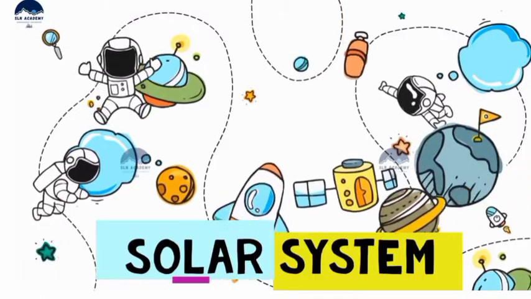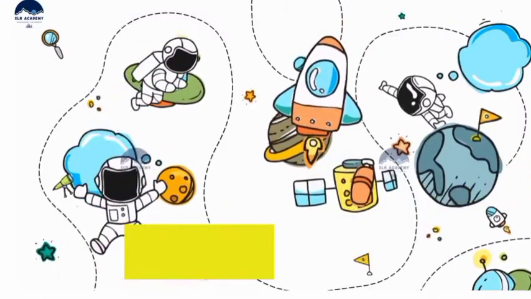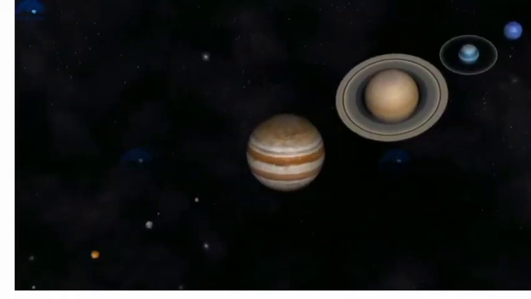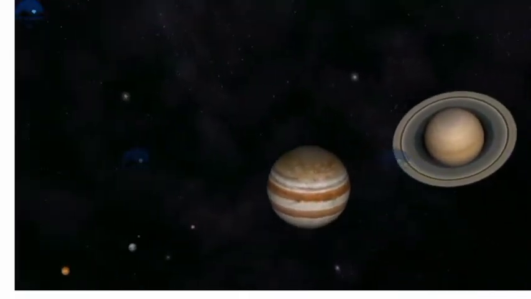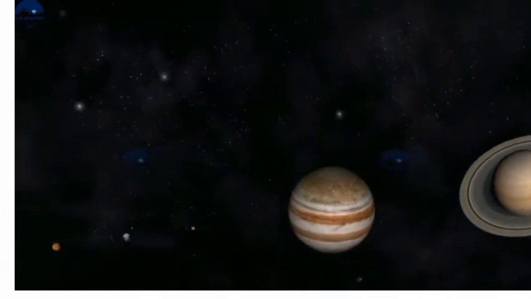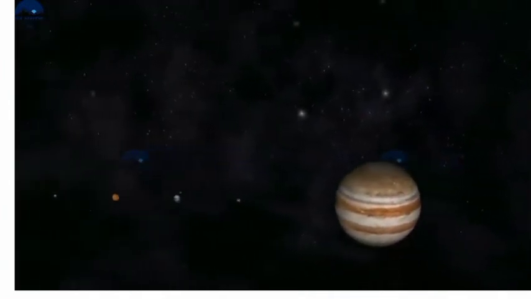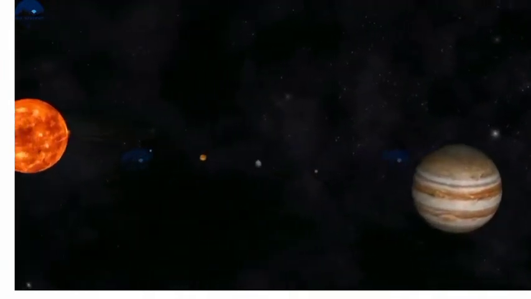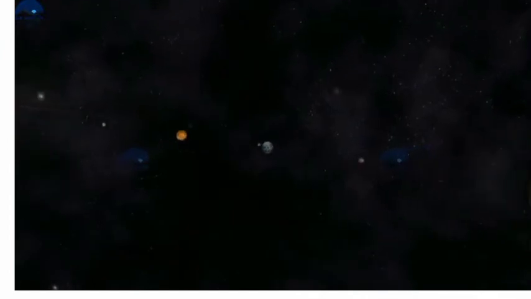The solar system. The sun, 8 planets, satellites, and some other celestial bodies known as asteroids and meteoroids form the solar system.